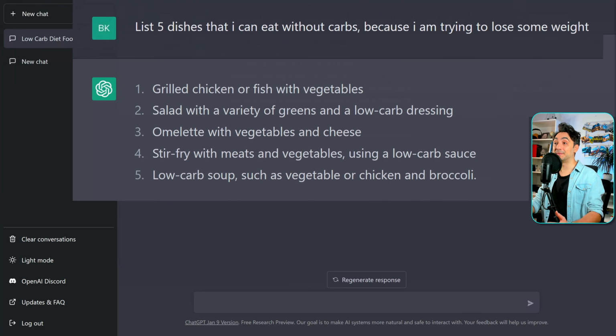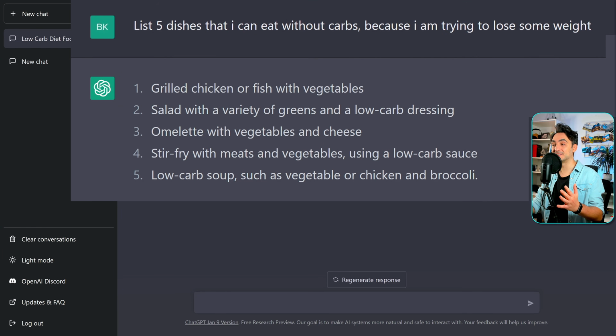Okay, so this is really amazing. ChatGPT gave us 5 dishes, and it considered as well that I'm trying to lose some weight. So as you can see, there are vegetables everywhere. But now for me, the most interesting one is the first option, because I really like chicken. I think in this course you will learn a lot of things about me.